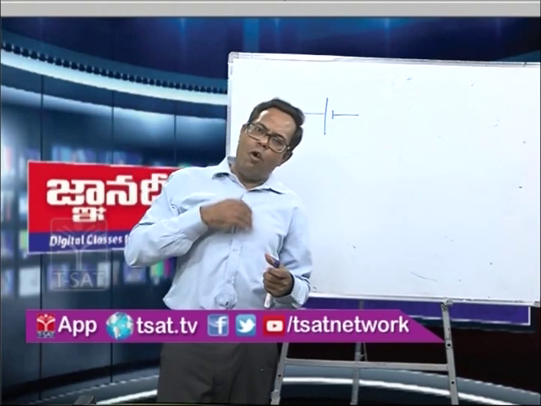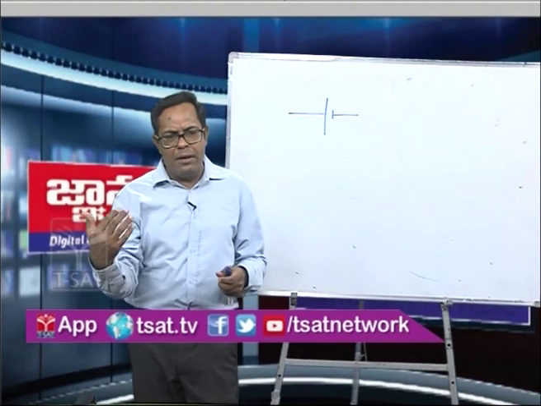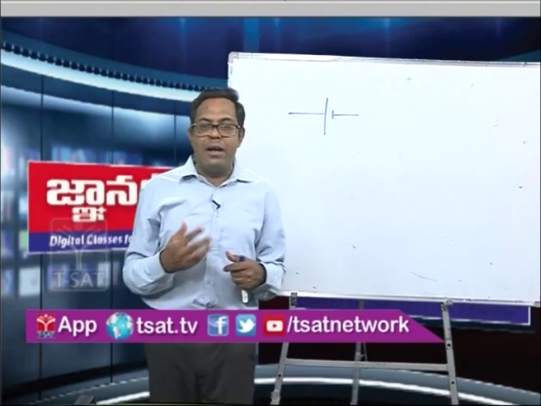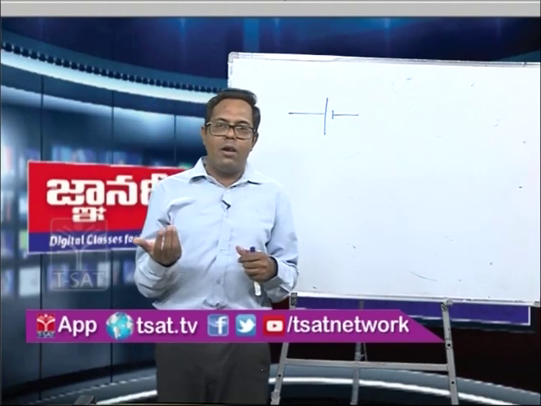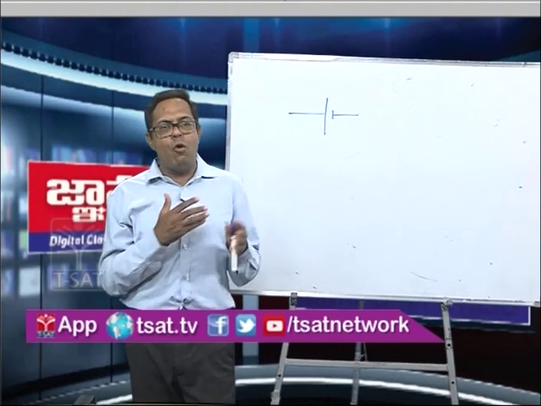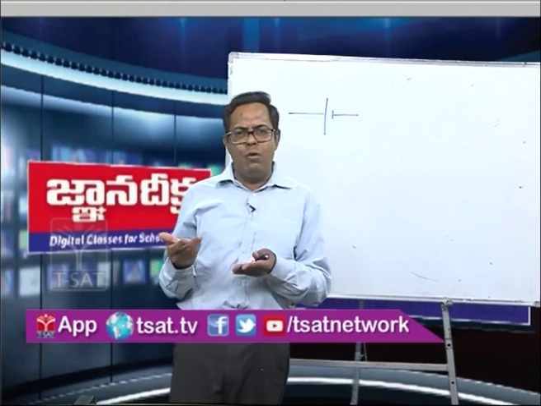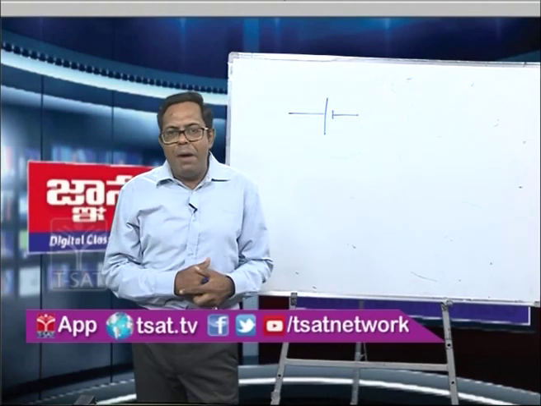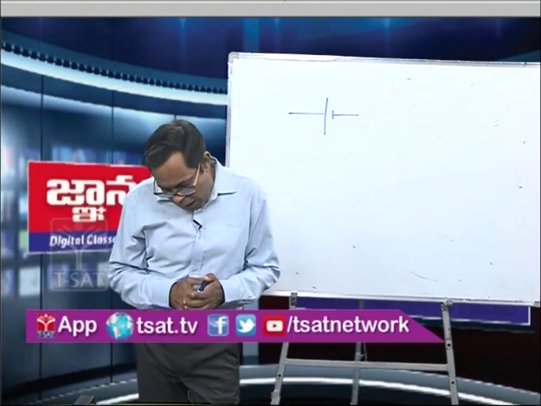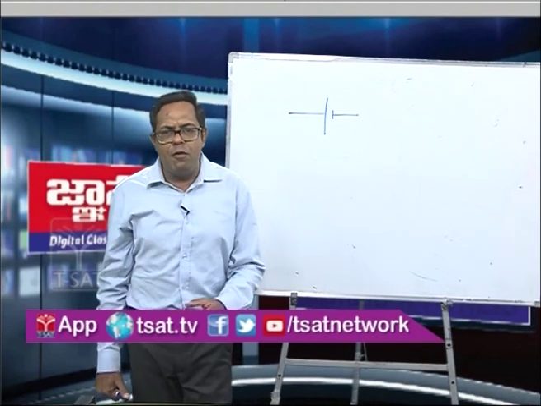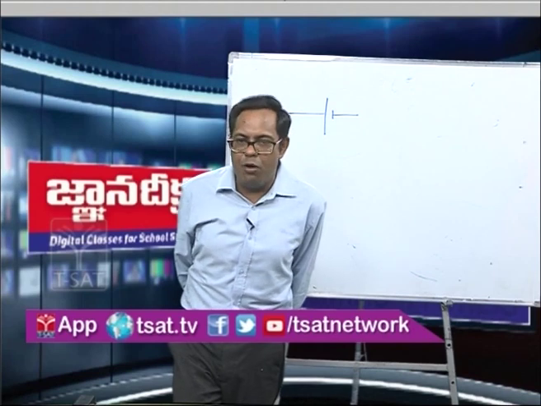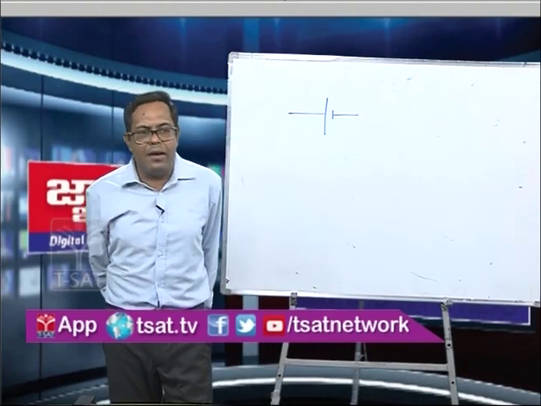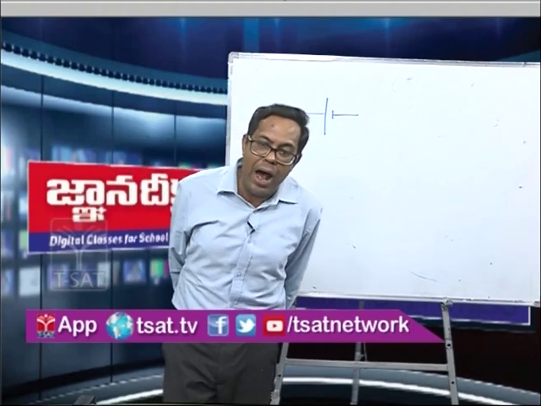Don't take EMF as always E. Take E1, E2, E3 because you have to make a general formula. Take the internal resistance of each cell as R1, R2, R3 respectively, so that once you get a general formula, then easily you can substitute. If all are similar, you can put E1 equal to E2 equal to E3 equal to capital E. So my concept is, if you want to have very good concepts in physics, you should go for a general formula.